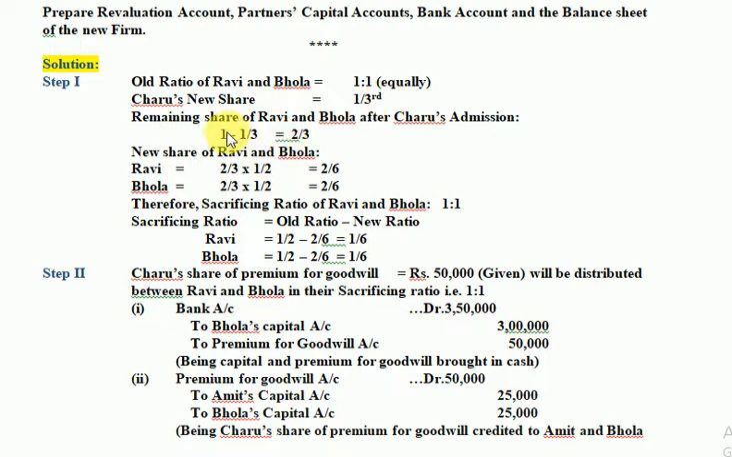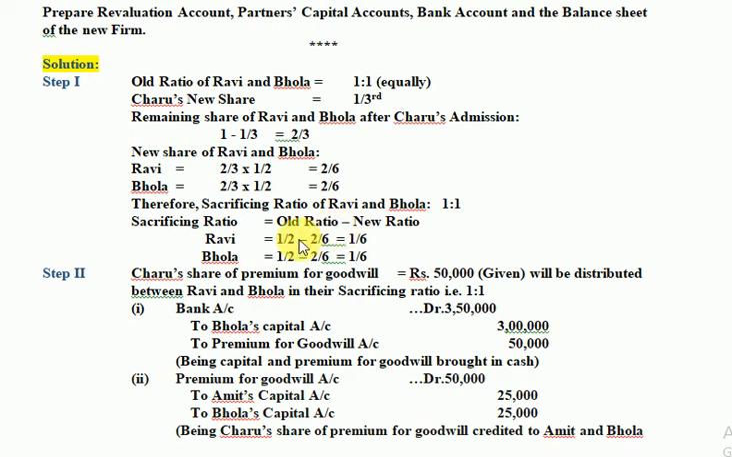Therefore, remaining share will be 1 minus 1 by 3, which is equal to 2 by 3. I hope this is clear. Now, with this 2 by 3 remaining share, we will find out the new share of Ravi and Bhola, the old partners. So, Ravi's new share will be 2 by 3, the remaining multiplied by 1 by 2, which is equal to 2 by 6. Bhola's new share will be same, 2 by 3 into 1 by 2, which is equal to 2 by 6. Therefore, the sacrificing ratio of Ravi and Bhola is 1:1, because the formula goes sacrificing ratio is equal to old ratio minus new ratio. The old ratio is 1 by 2 for Bhola as well as Ravi.